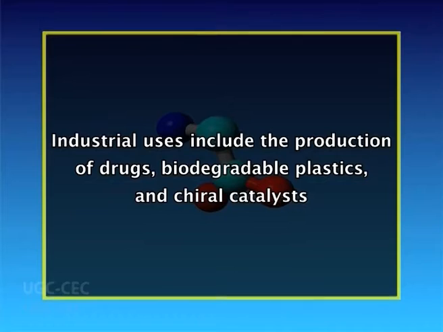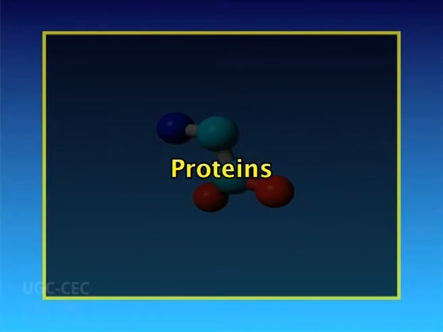Among their most important tasks are the optimal transport and storage of all nutrients. They are commonly used in fertilizers and food technology. Industrial uses include the production of drugs, biodegradable plastics and chiral catalysts. We will now study proteins.